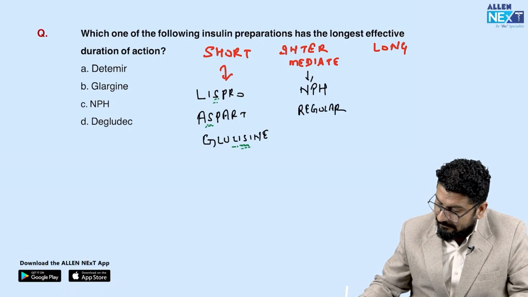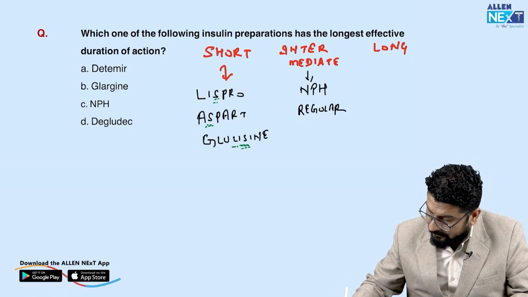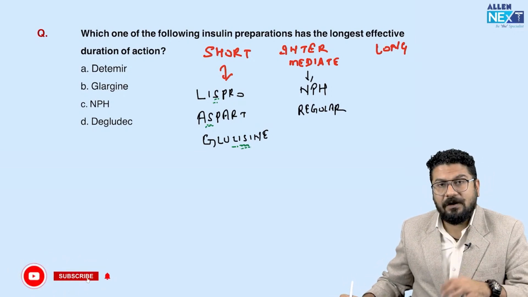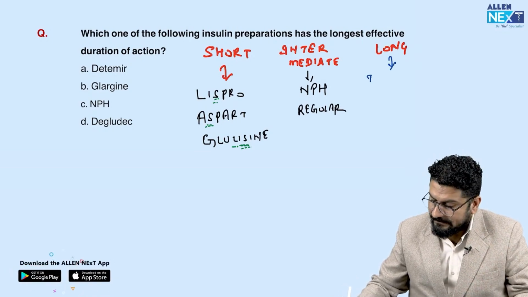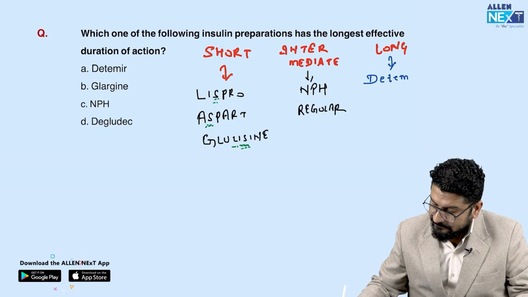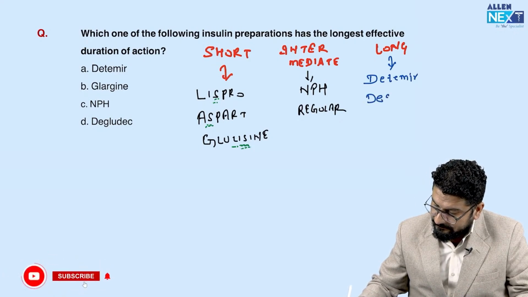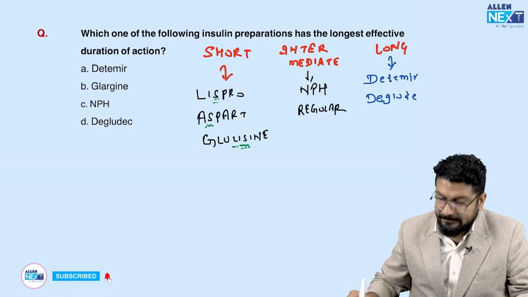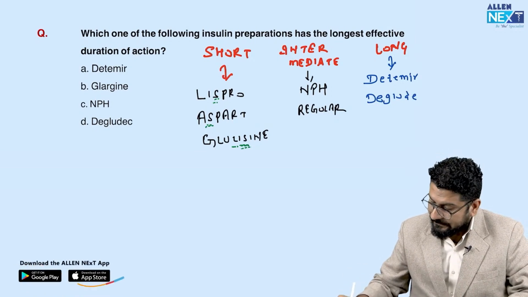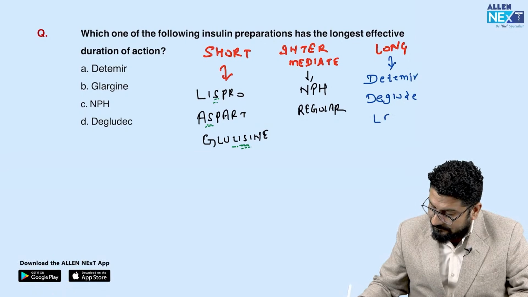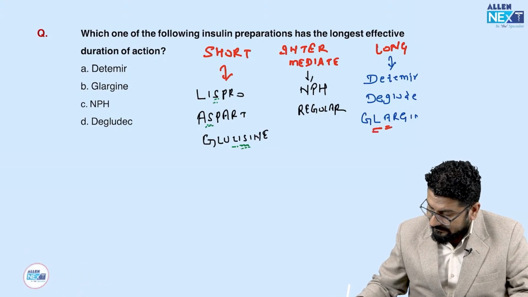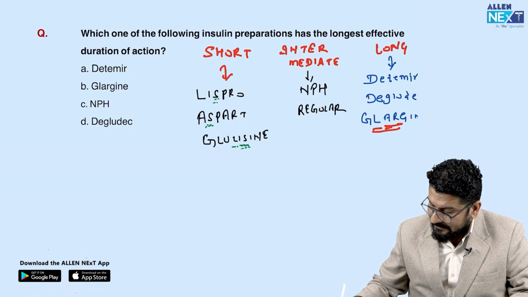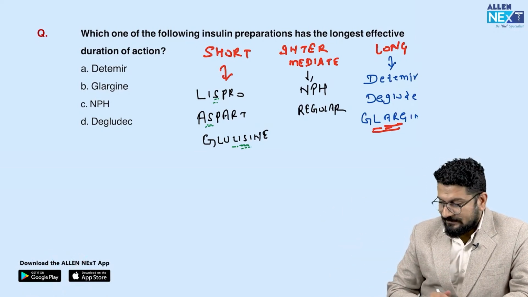And now coming to long acting. So understand what long we have. We have long distance, D4 distance, D4 detemir, D4 degludec, D4 distance. And long can be synonymously called as large. So I can say large, and I am writing it like this, large or glargine. So you can see, large, E is little for glargine.